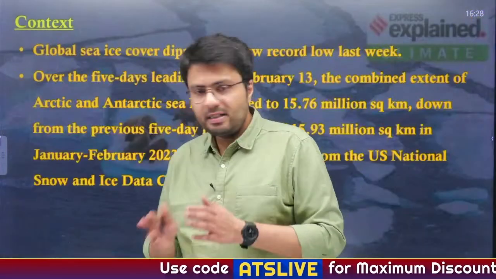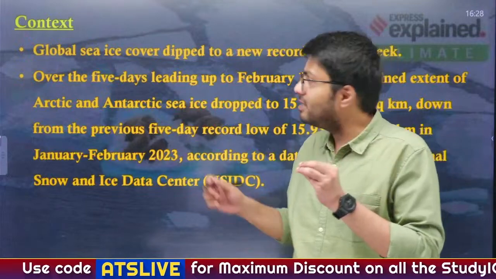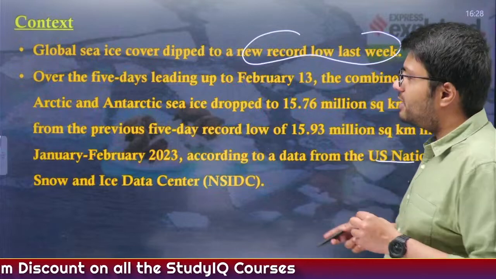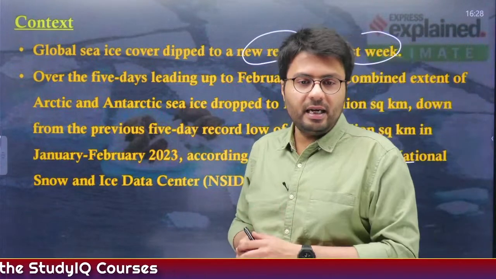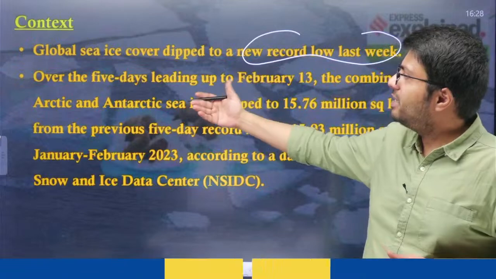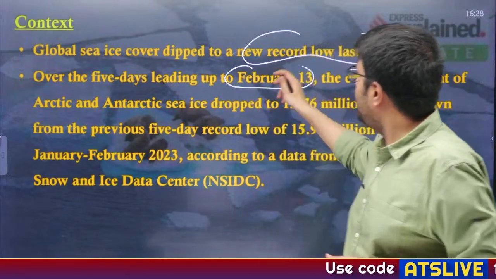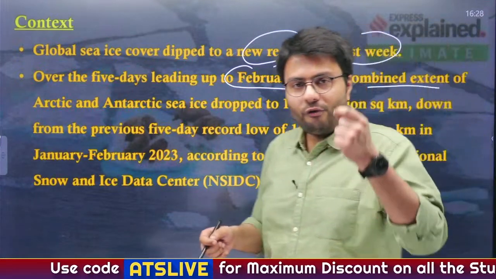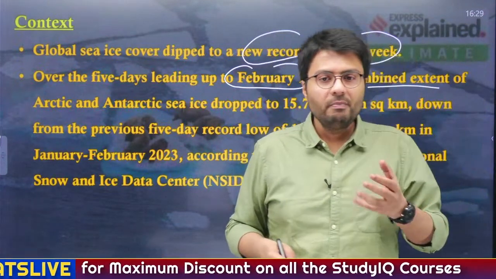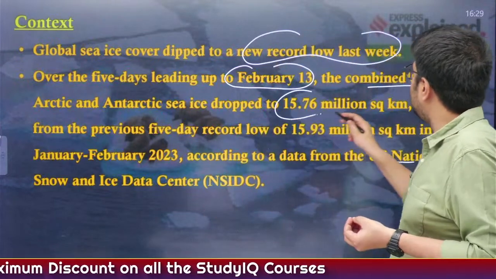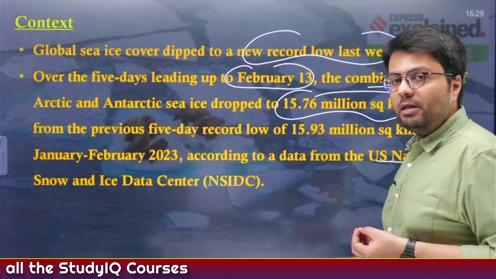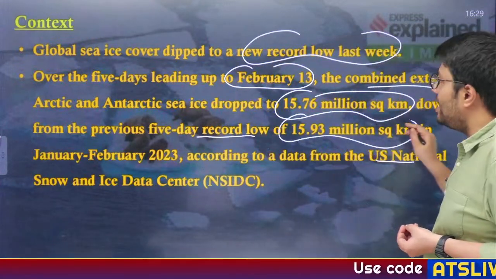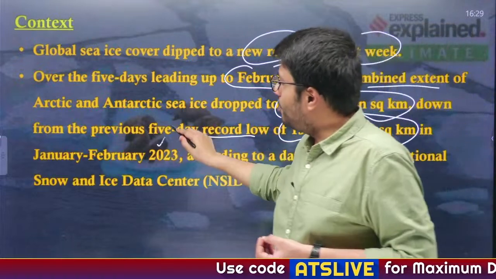Now this article states that the global sea ice cover has dipped to a new record low last week, as a study conducted by the US National Snow and Ice Data Center, NSIDC, states that over 5 days leading up to February the 13th, that is one day before Valentine's Day, the combined extent of Arctic and Antarctic sea ice has dropped to 15.76 million square kilometers, which is below the previous record low of 15.93 million square kilometers that happened in 2023.